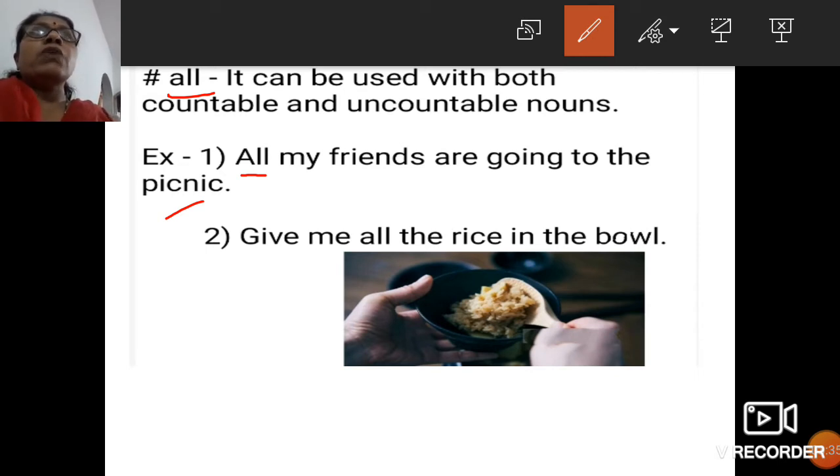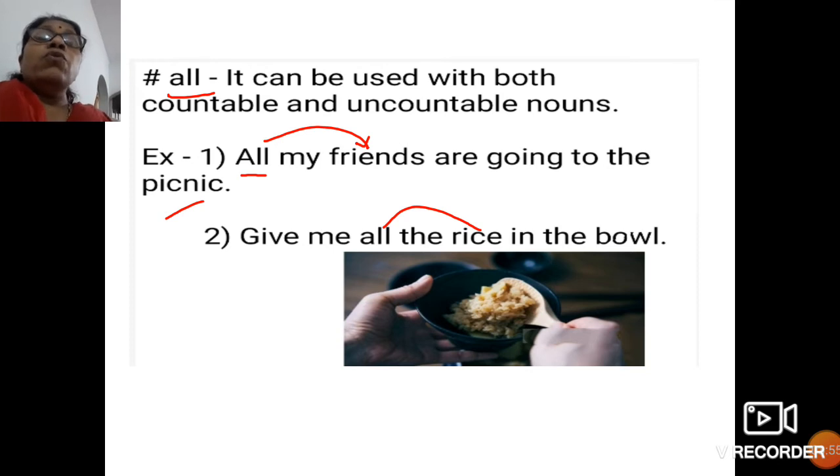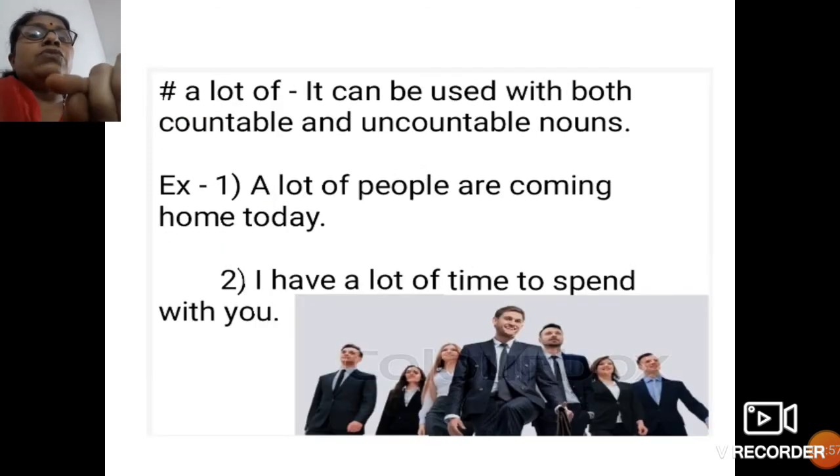Here friends you can count, so all is used with friends. Now, give me all the rice in the bowl. Here the rice you cannot count. 1 rice, 2 rice, 3 rice, 4 rice. So with rice also we can use all, all the rice in the bowl. So all will go with both countable and uncountable.